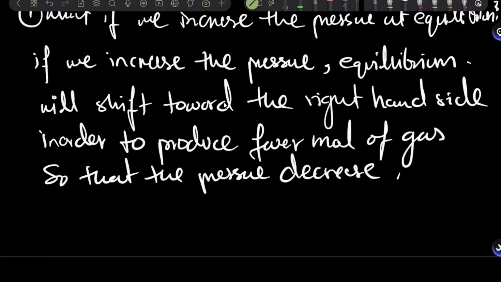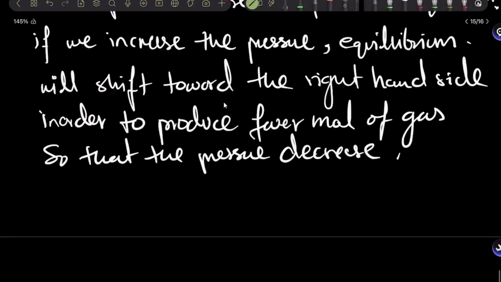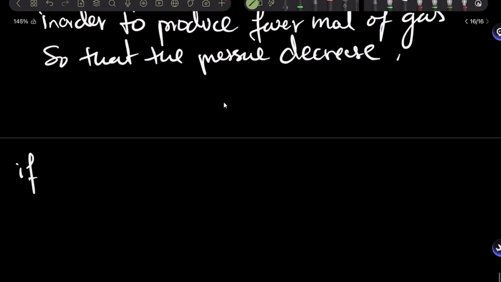Or you could just write, if we increase pressure, equilibrium will shift towards the side with fewer moles of gas, which is the right hand side, in order to decrease pressure inside this container. Are we clear?